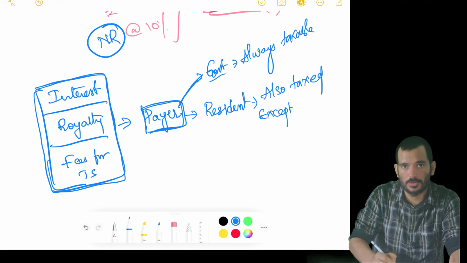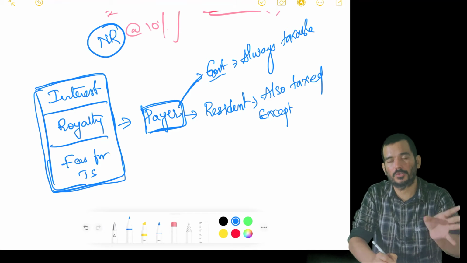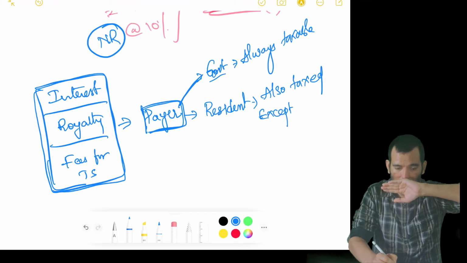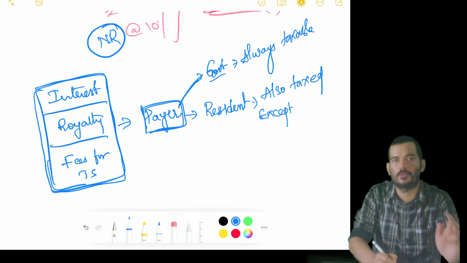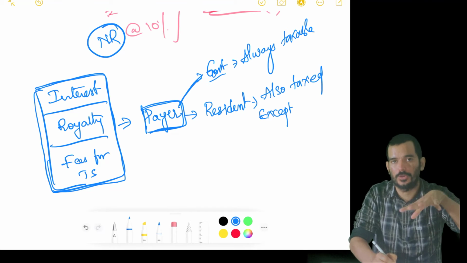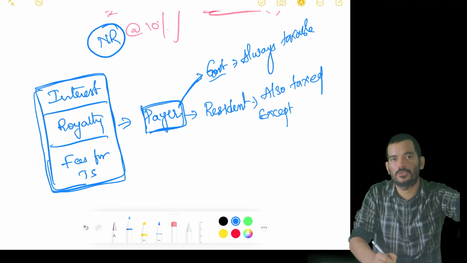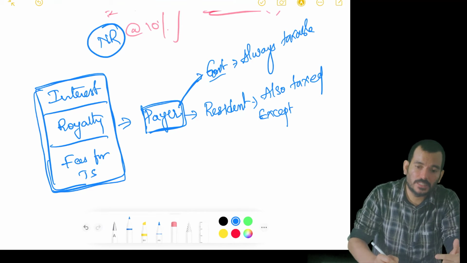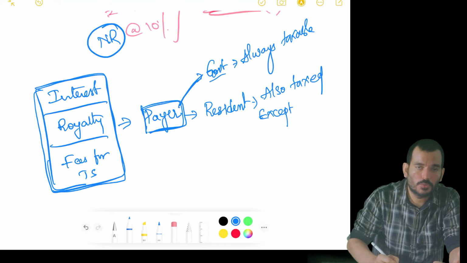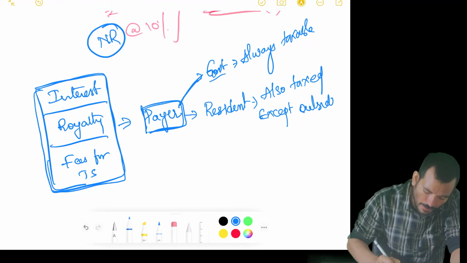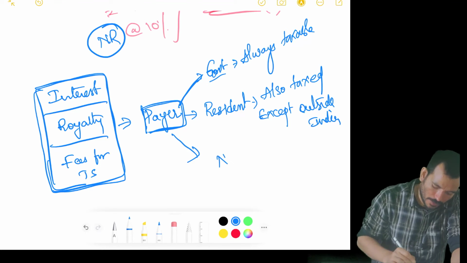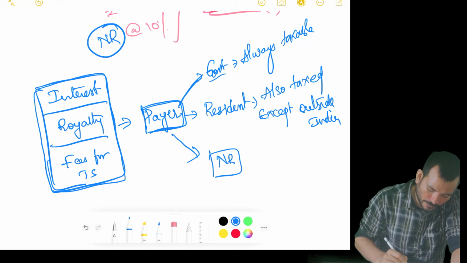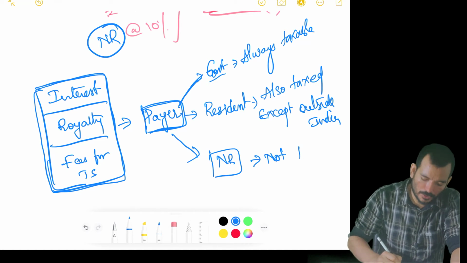But if I'm taking a loan from a non-resident and using the funds for a business which is going to be situated outside India, like in the UK, I want to start a business there and I'm taking a loan from the US, will the person lending the money be liable to be taxed? No. Reason: the business I'm going to start is situated outside India. Coming to non-resident, it is not taxable.